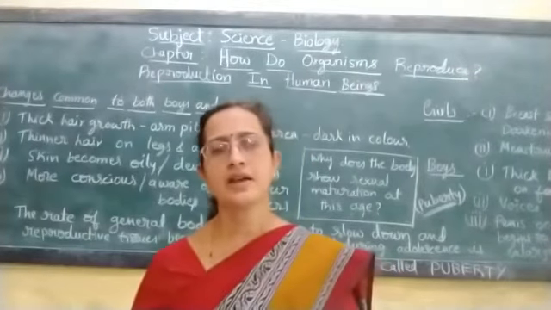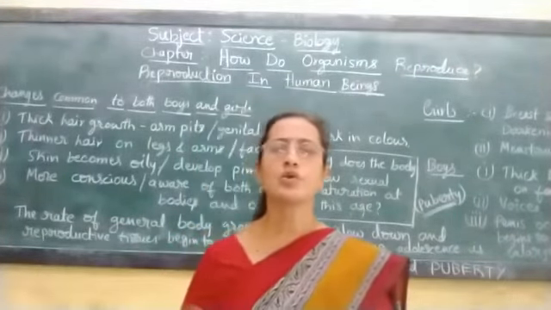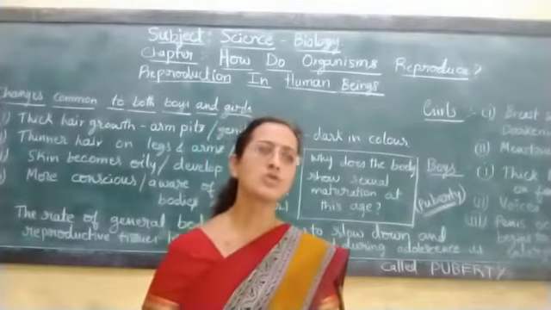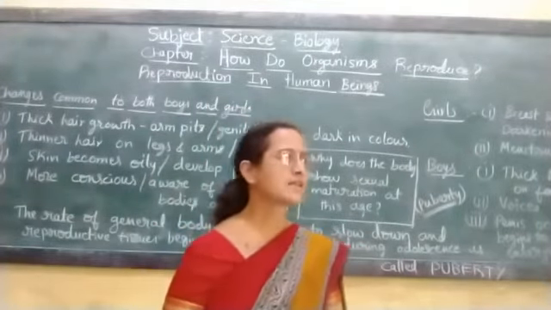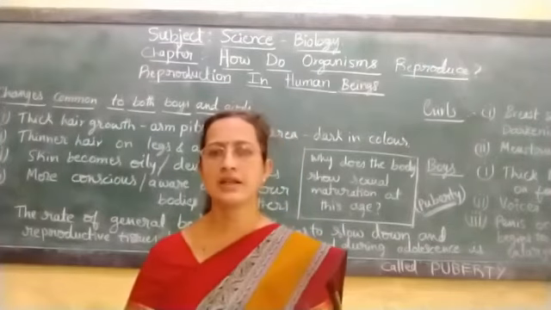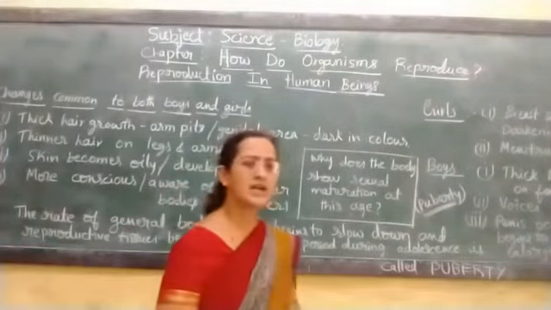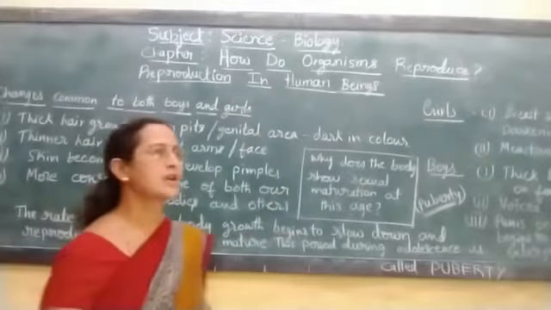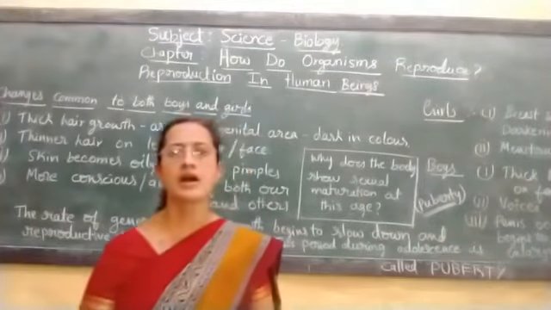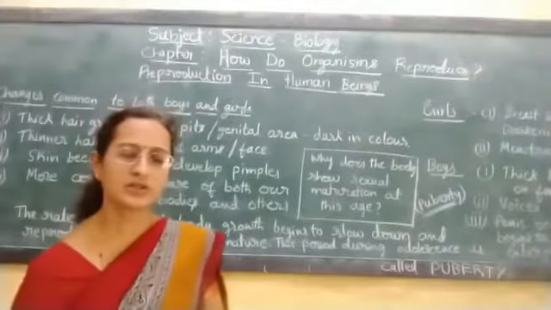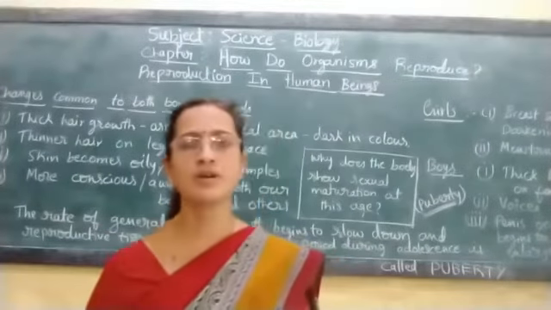So like every living organism, human beings also reproduce. So the sexual maturation takes place at this age. That is the adolescence period, where the general body growth begins to slow down, and certain changes become very fast in the reproductive parts.